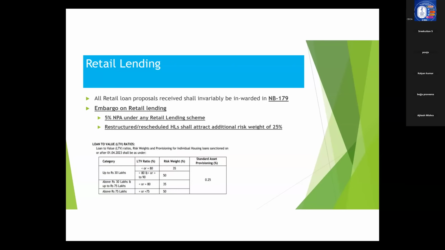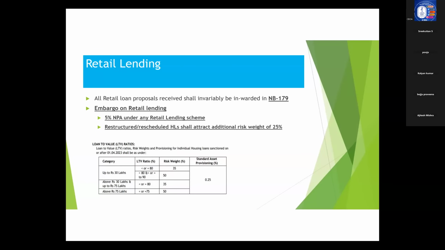This is another important aspect with regard to retail lending, especially in the case of housing loan. Now, for housing loan, what is the risk weight and the standard asset provisioning that is applicable? We will see it one by one. So, housing loan up to 30 lakhs. What is the margin that we are required to keep?